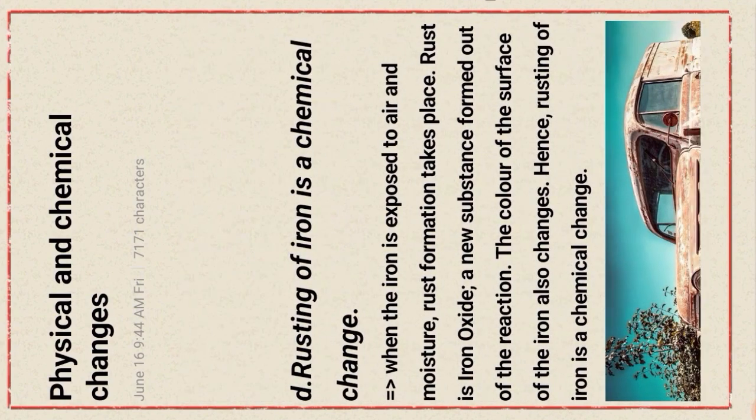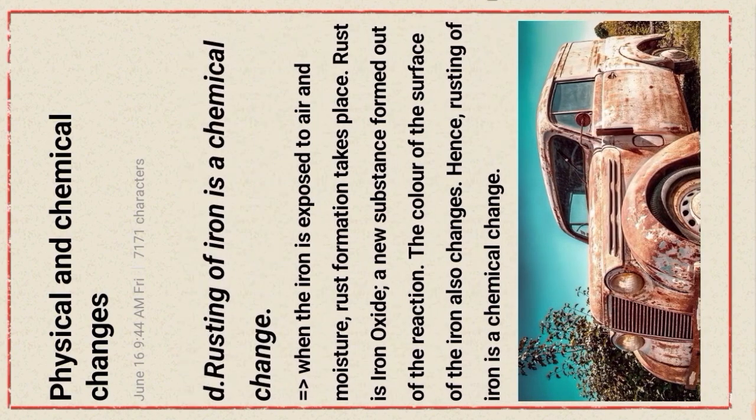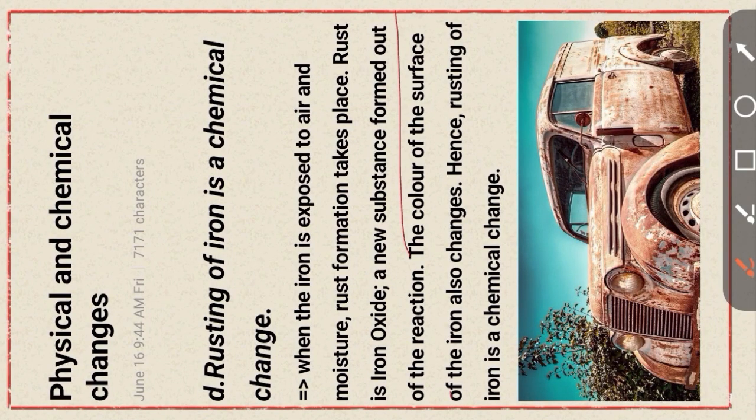Next, rusting of iron is a chemical change. Okay, when iron is exposed to air and moisture, rust formation takes place. Rust is iron oxide, a new substance formed out of a reaction.